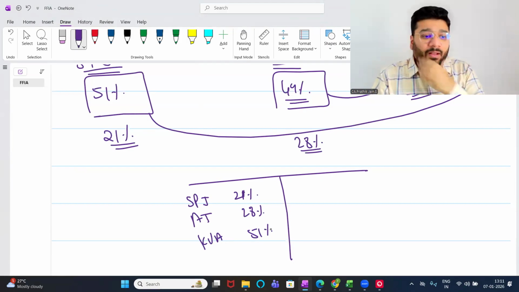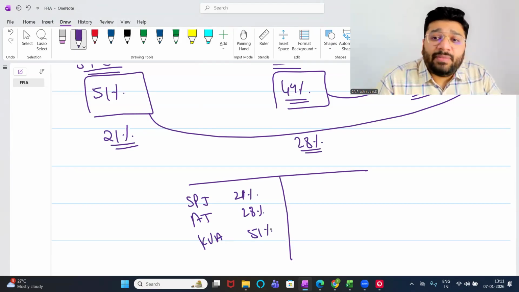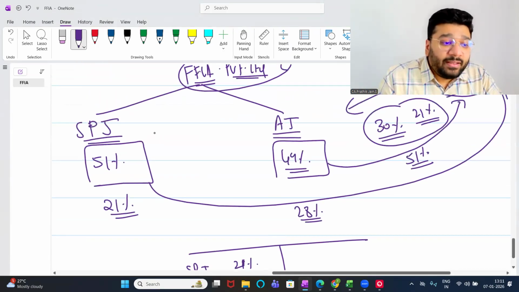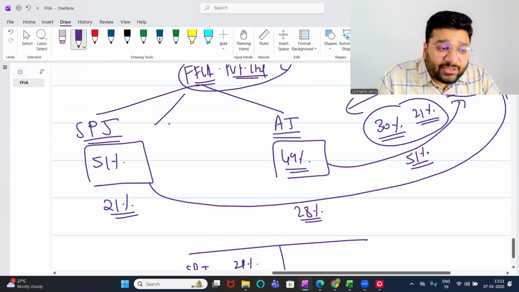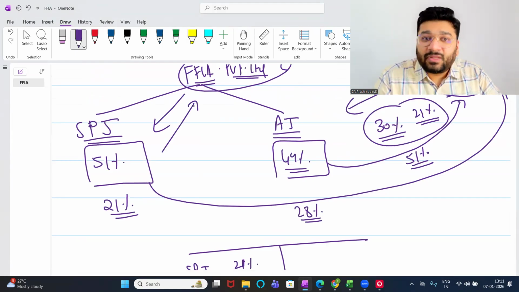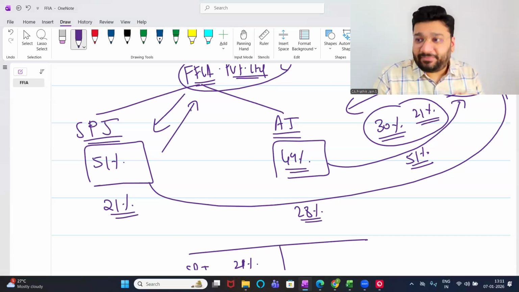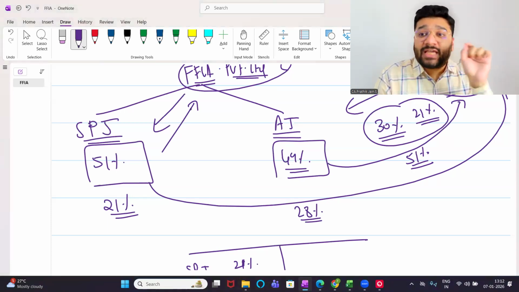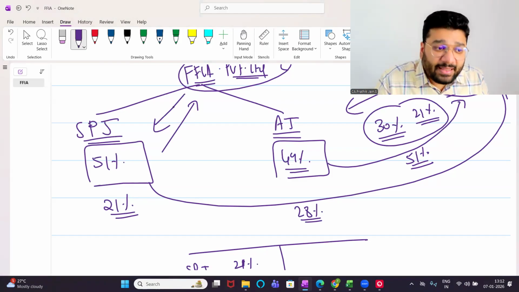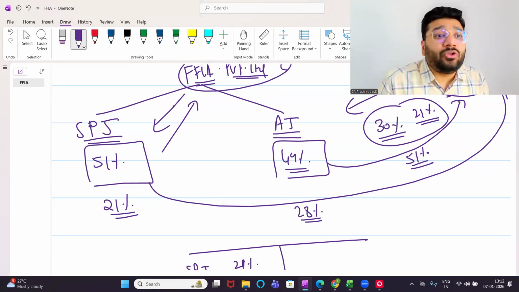Listen very carefully. This FFLA company got incorporated some 3-4 years ago. When the company was incorporated, FFLA gave shares to SPJ, and SPJ gave money to FFLA. Yes or no? This is called an issue of share. When the company is issuing the shares for the first time, we call that a fresh issue of shares, where the company will receive the money and the shares are directly allocated to the person who's giving the money.